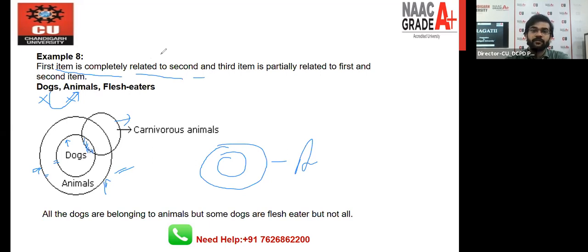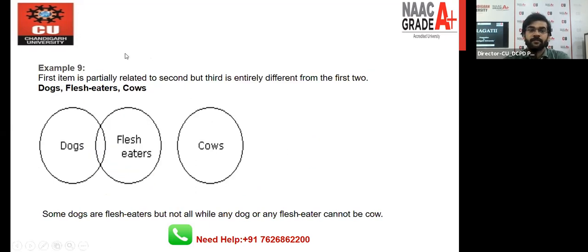The ninth one we have is dogs, flesh eaters, cows. So this is similar to the sixth example. Cow is completely a third, different circle, right? So the first item is partially related to the second one, right? But the third is entirely different, right? So this is the scenario. You can see that here cow is entirely different, but the dogs and flesh eaters are overlapping with each other. So actually these are the nine examples that are somehow related with each other.